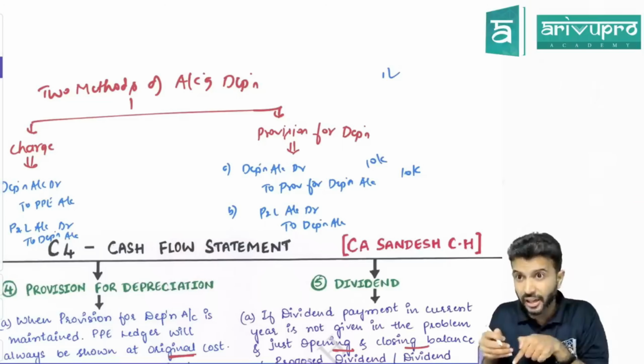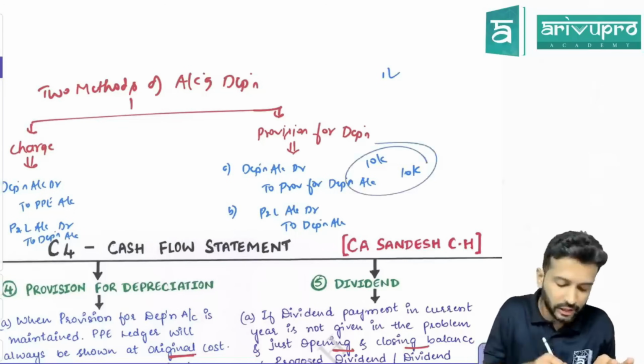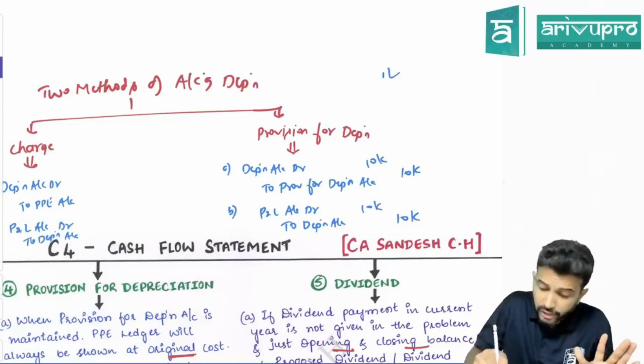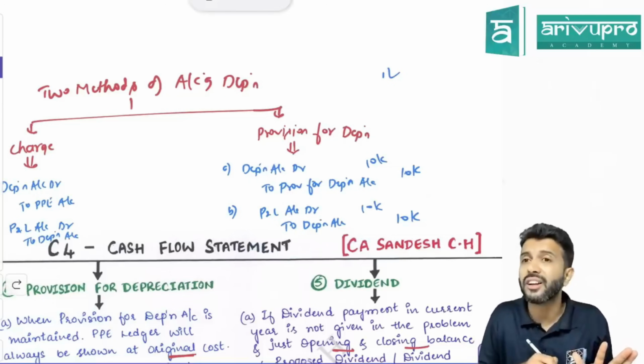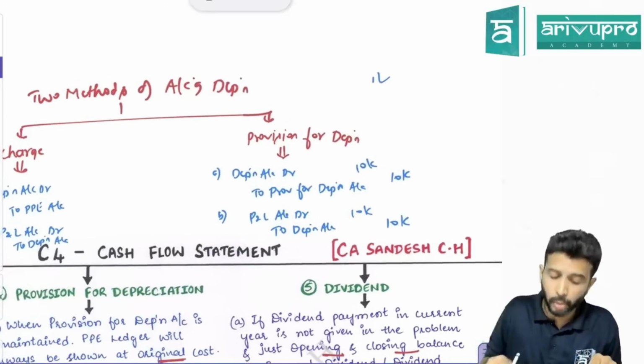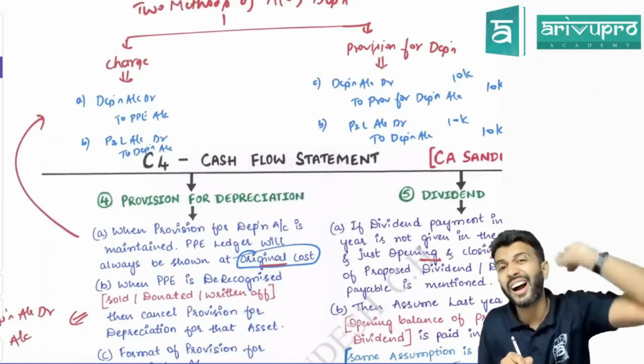Depreciation account debit to asset account or provision account? Depreciation account debit to provision for depreciation 10,000. And that depreciation will transfer to P&L. That means what, sir? Did you even touch the PP ledger here? No. Did you debit PP or credit PP? No. That means whenever provision for depreciation account is maintained, the fixed asset ledger will always be shown at highest value,